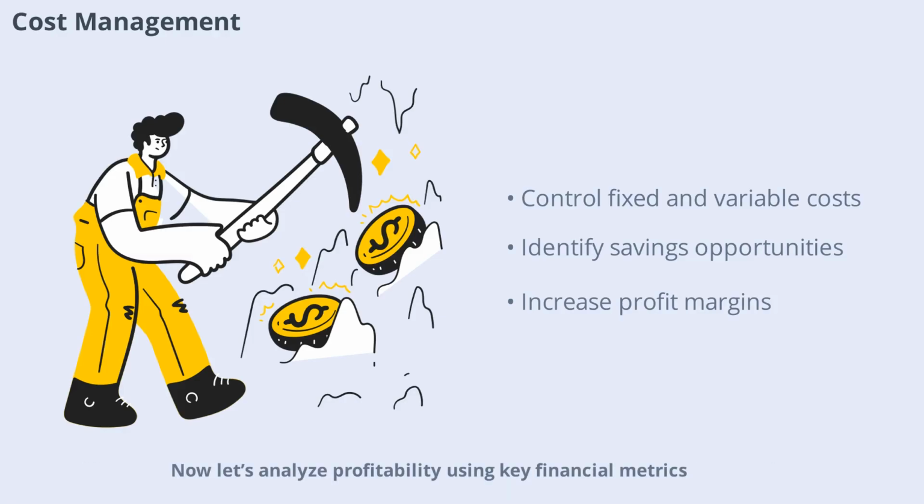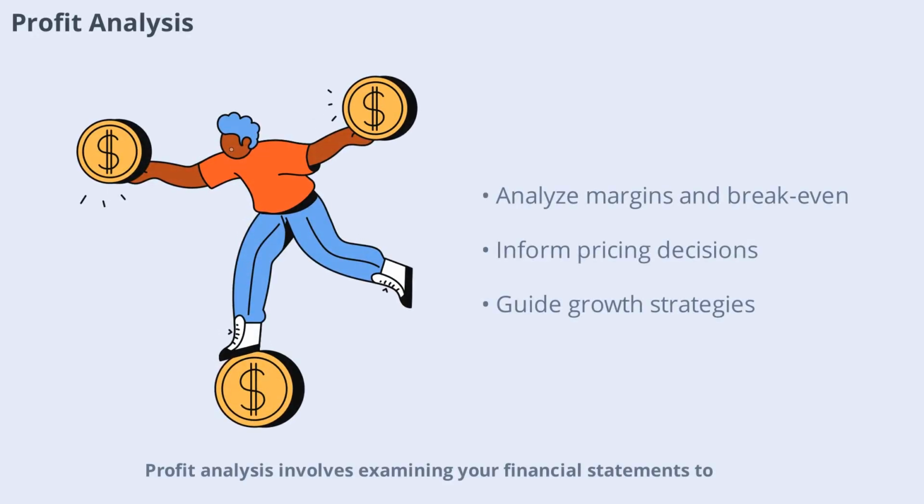Now, let's analyze profitability using key financial metrics. Profit analysis involves examining your financial statements to understand how much profit you're making and why. Margin analysis looks at the difference between revenue and costs, while break-even analysis determines the sales needed to cover expenses. These tools help you make informed decisions about pricing, cost control, and growth strategies.